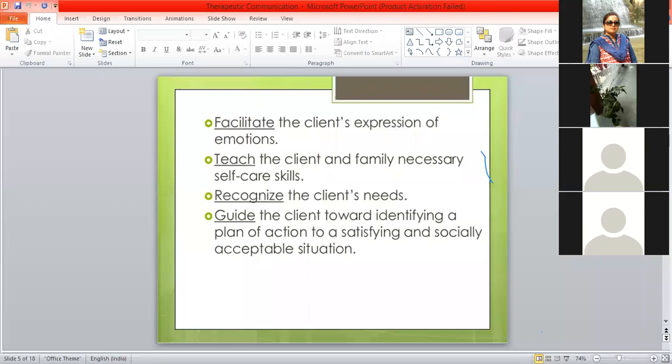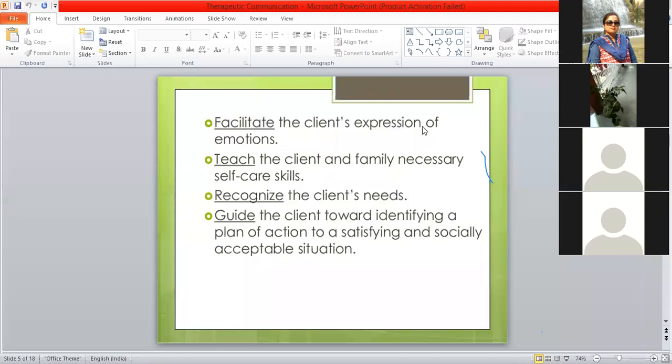All people have emotions, and in psychology you are reading about emotions. So we also have to facilitate the client's expression of emotions. Sometimes they may start crying, with agony, or shouting. So these problems we also have to handle as a nurse.